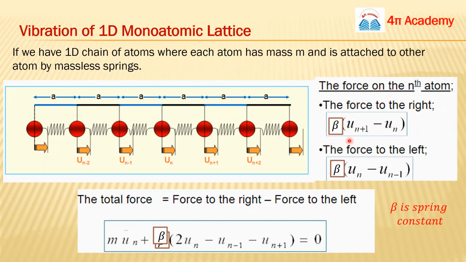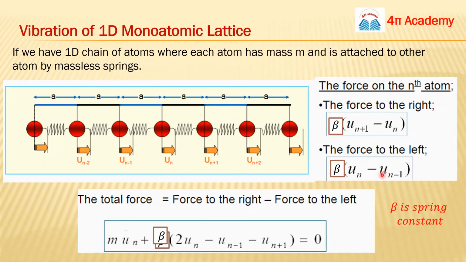So F equals this term plus this term, and F is basically ma, mass into acceleration. I'm not giving you the detailed expression, you can skip this equation.